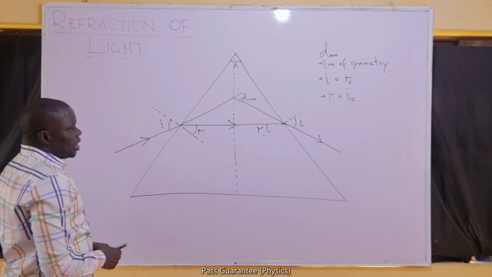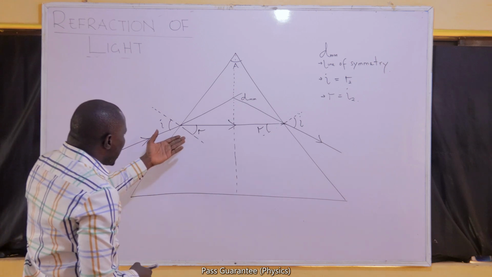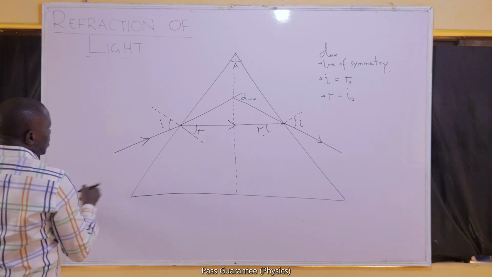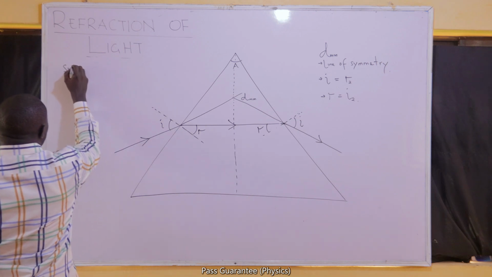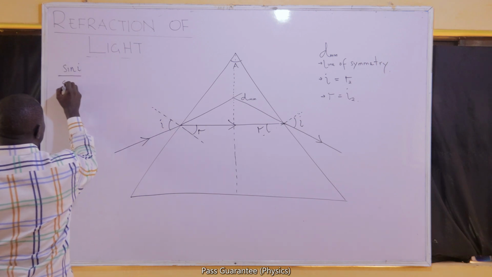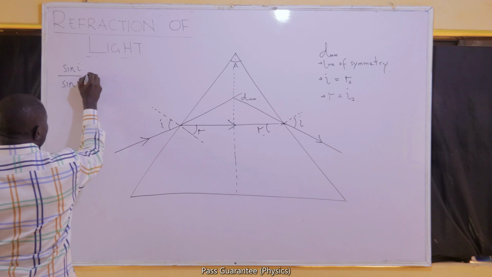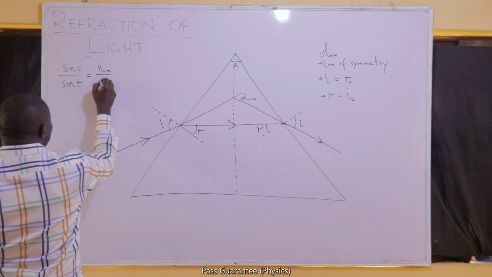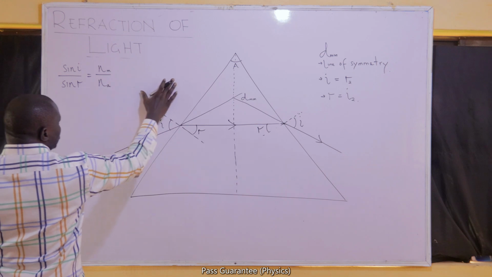We are getting there gradually. Let me write the Snell's law that connects this I and this R. The Snell's law is sine I, don't forget, all over sine R must be equal to the refractive index of the medium all over the refractive index of air. Let us assume that this is air.